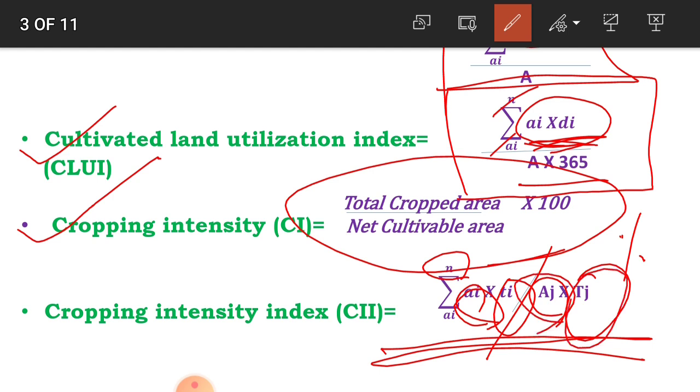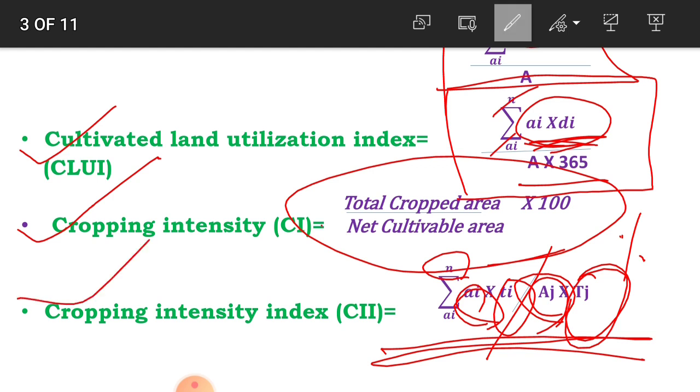The formula is summation of AI into TI divided by AJ into TJ. AI means the area occupied by the crop, TI means the duration or time of that crop. AJ means the land area of the jth field, and TJ means the time period when the jth field is available. This is the cropping intensity index.